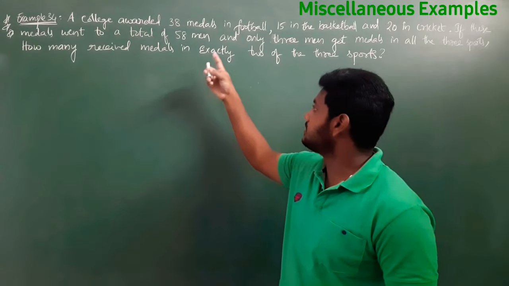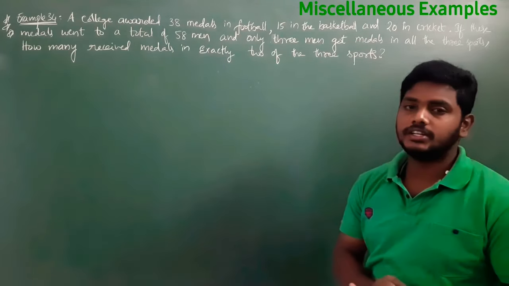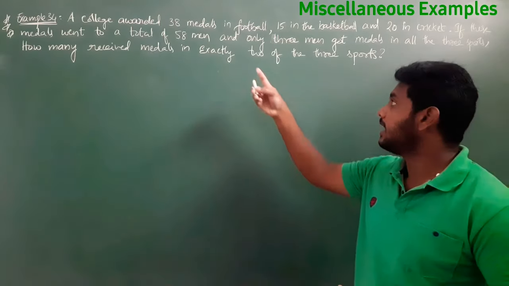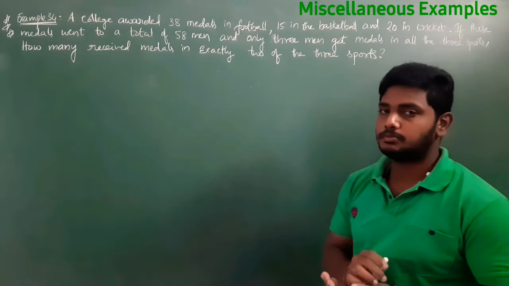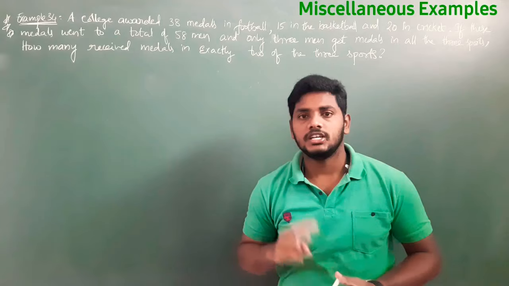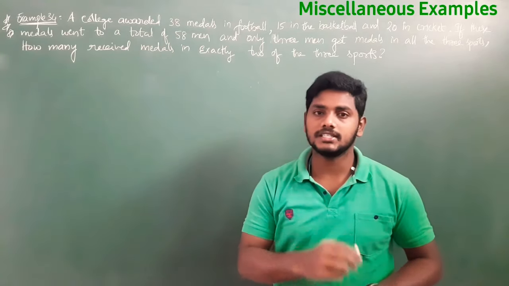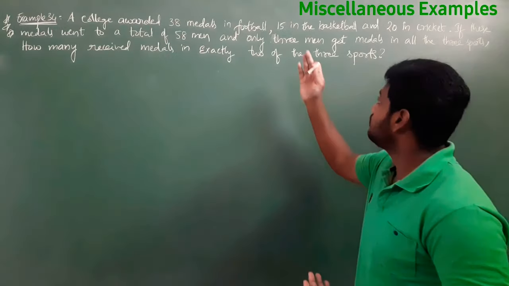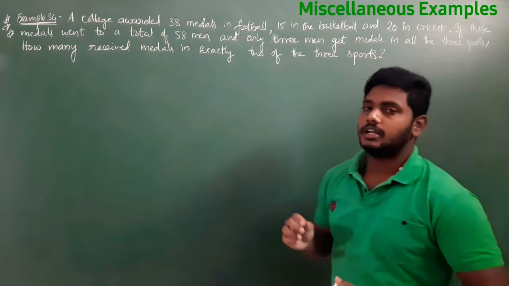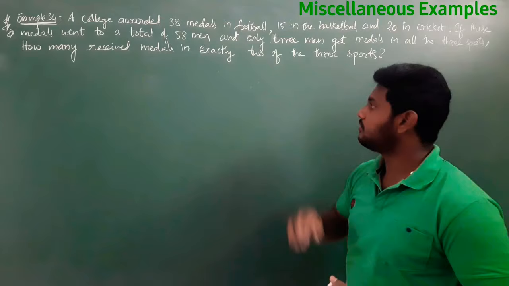How many received medals in exactly 2 of the 3 sports? Exactly 2 means it may be football and cricket, cricket and basketball, or football and basketball. Only exactly 2 of the 3 sports.